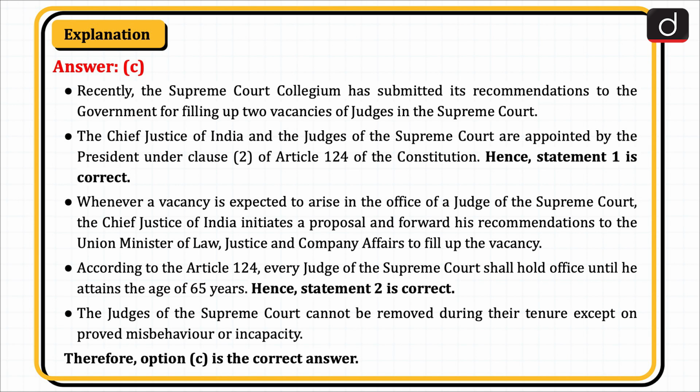Whenever a vacancy is expected to arise in the office of a judge of the Supreme Court, the Chief Justice of India initiates a proposal and forwards his recommendations to the Union Minister of Law, Justice and Company Affairs to fill up the vacancy. According to Article 124, every judge of the Supreme Court shall hold office until he attains the age of 65 years. Hence, statement 2 is correct. The judges of the Supreme Court cannot be removed during their tenure except on proved misbehavior or incapacity. Therefore, option C is the correct answer.